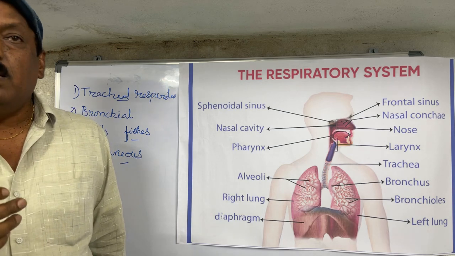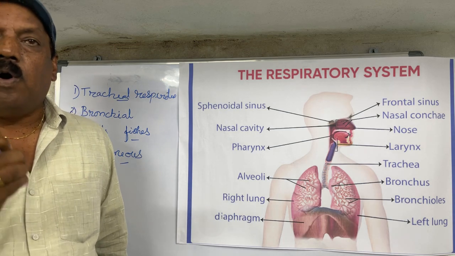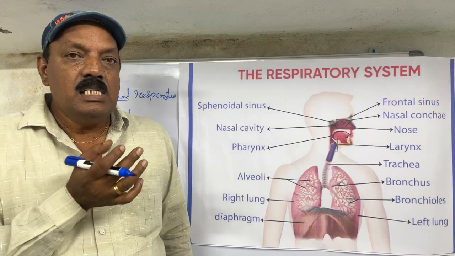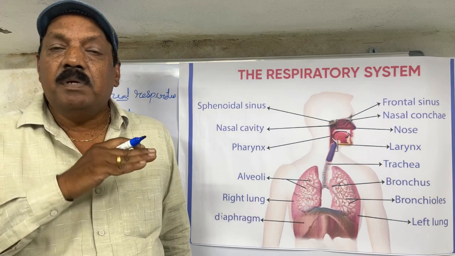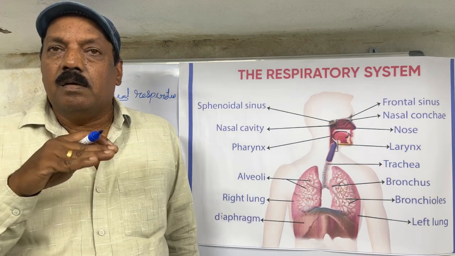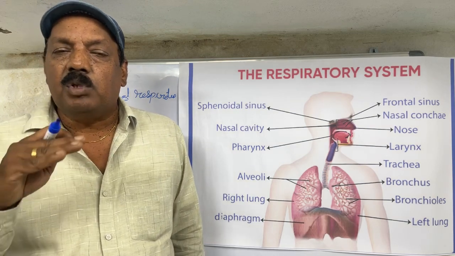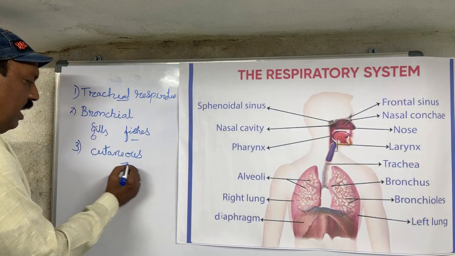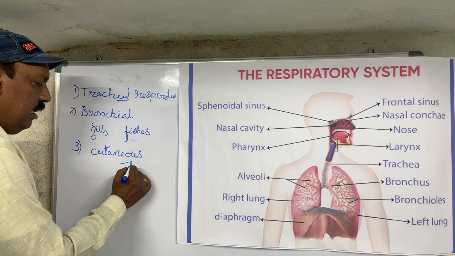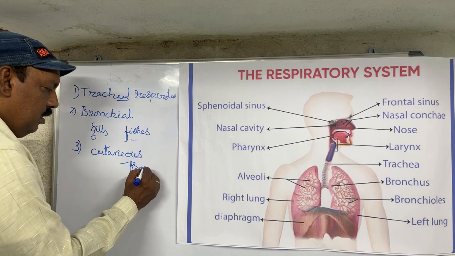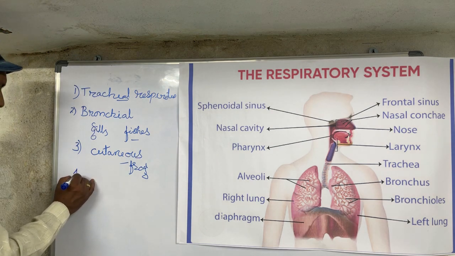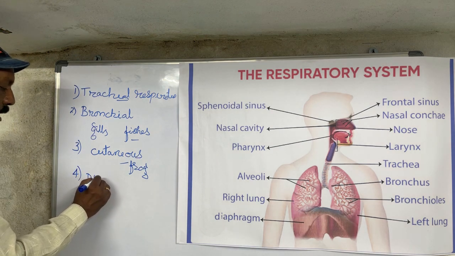The skin of the earthworm, frog and leeches has mucus glands, and through the mucus glands respiration takes place. That means respiration taken by the organism through the skin is called cutaneous respiration. Examples are frog, leech and earthworm. Now, the fourth one, pulmonary respiration.